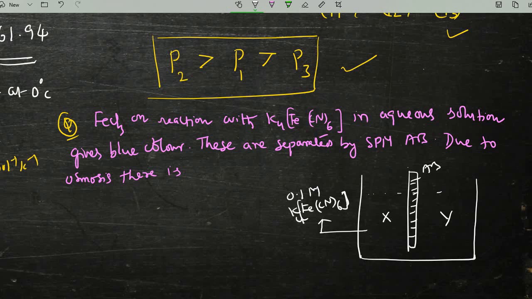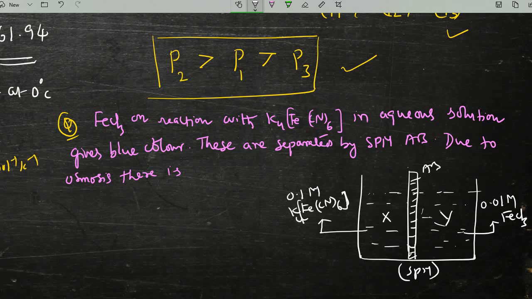The other side they are giving is 0.01 molarity ferric chloride, FeCl3. So these are aqueous solutions, separated by SPM, the semi-permeable membrane. In this picture, they are giving options.